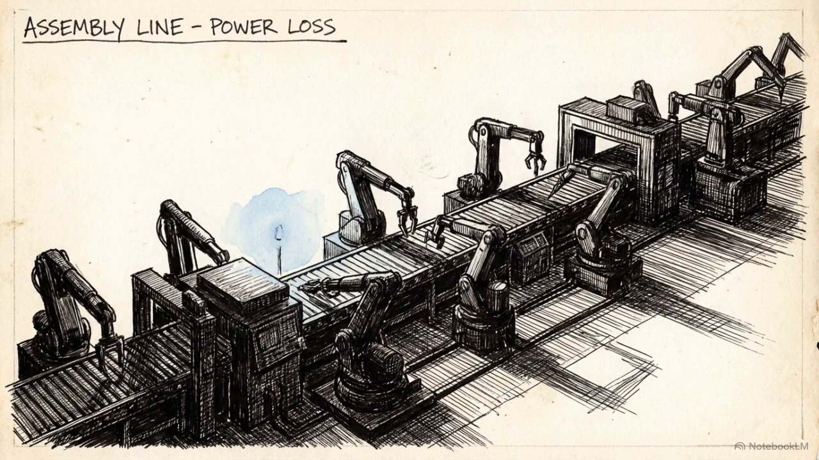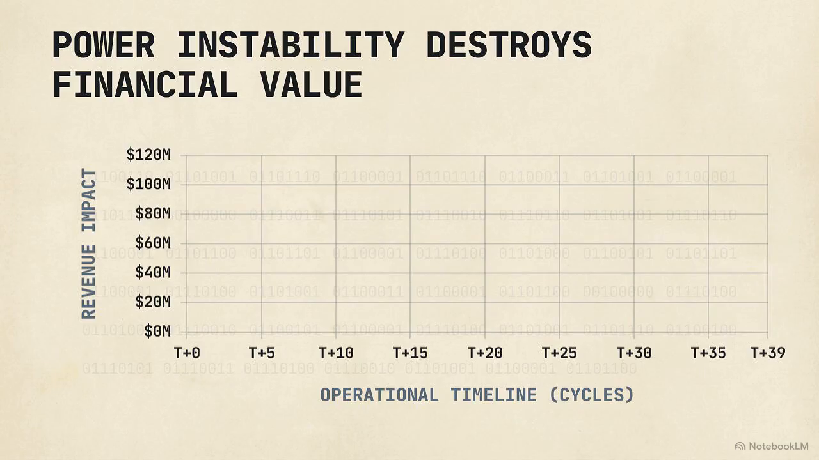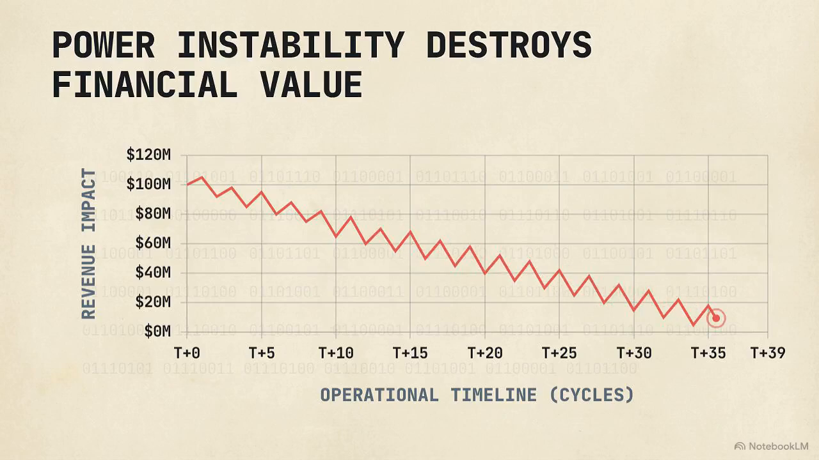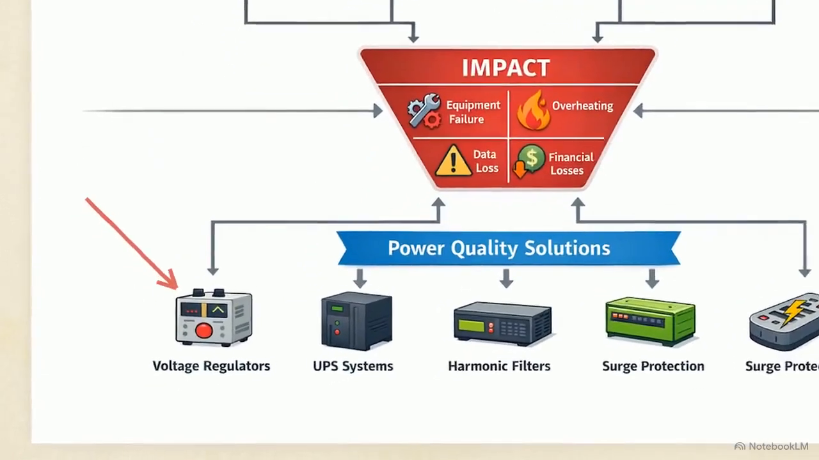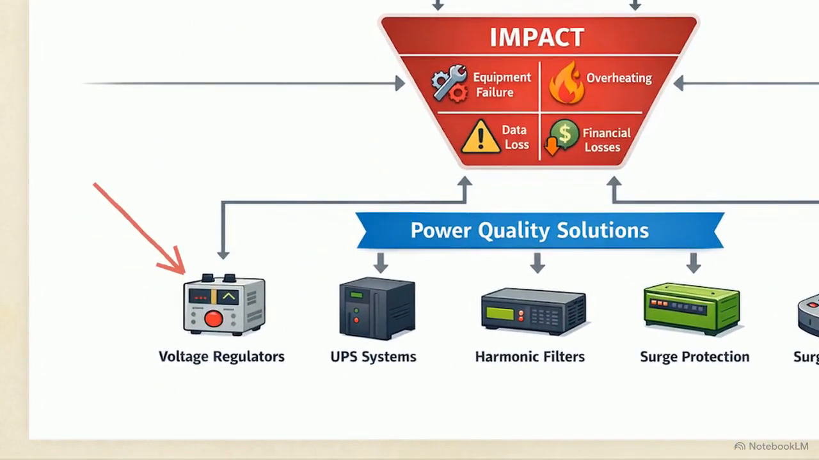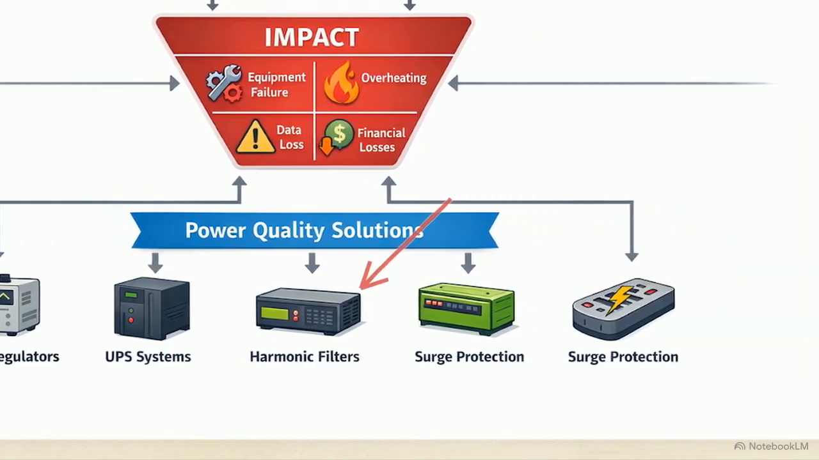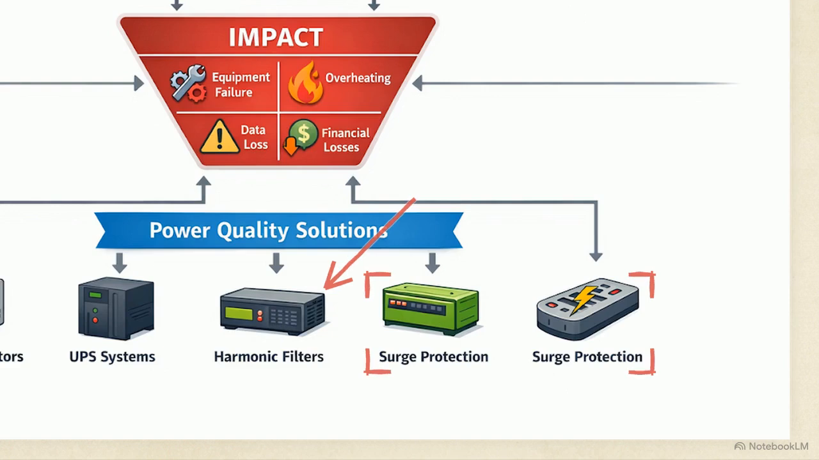When hardware burns out and data centers go offline, production stops. Poor power quality is a direct mathematical threat to the financial survival of any modern industrial operation. To neutralize disruptions, engineers deploy specific hardware under power quality solutions. Voltage regulators maintain stable pressure levels. UPS systems provide immediate backup power against interruptions. Harmonic filters cleanse waveform distortions. Finally, surge protectors clamp down on high-voltage transients and lightning strikes.